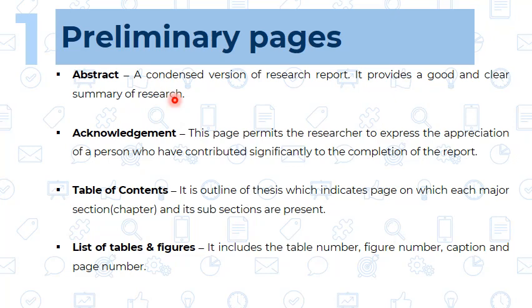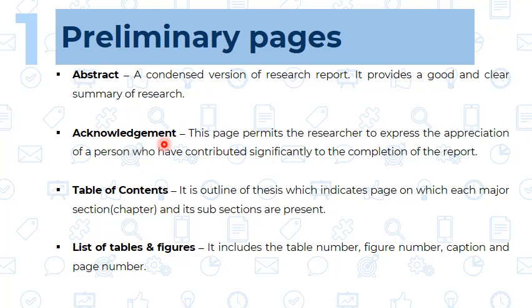Then the list of tables and figures. Now the question may come to your mind: along with the table of contents, what is the need of a separate list of tables and figures? Many times it happens that some tables, either a graphical representation or a pie chart, tell the whole meaning of a particular thing, or some diagrams are very important in the research work.